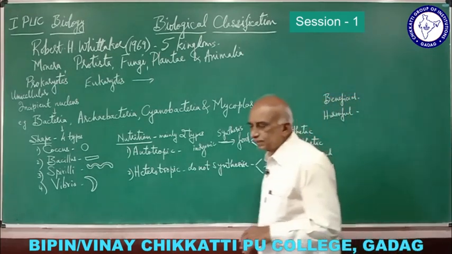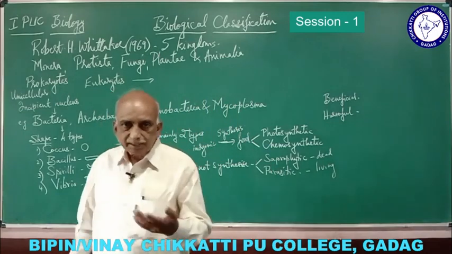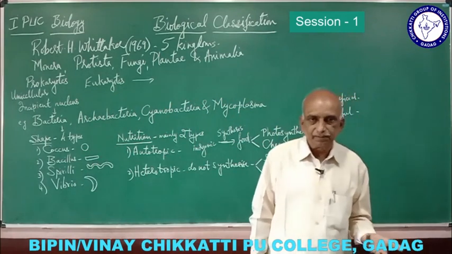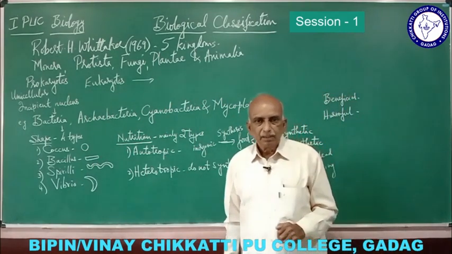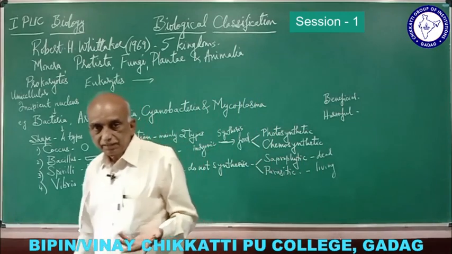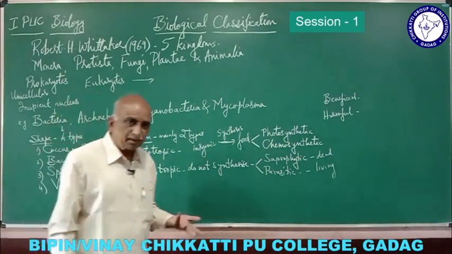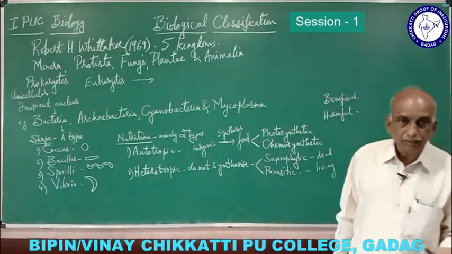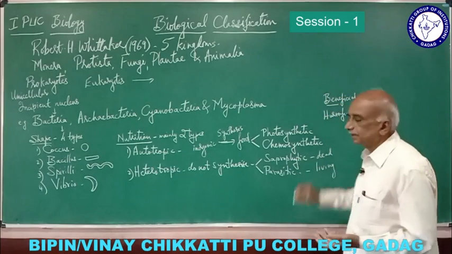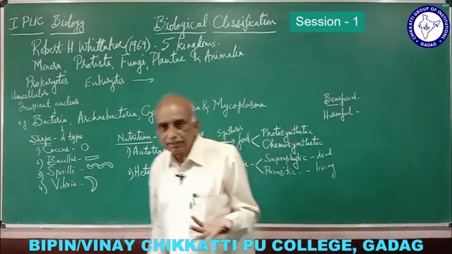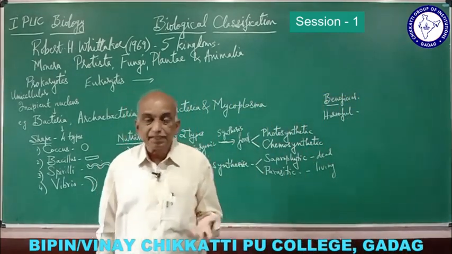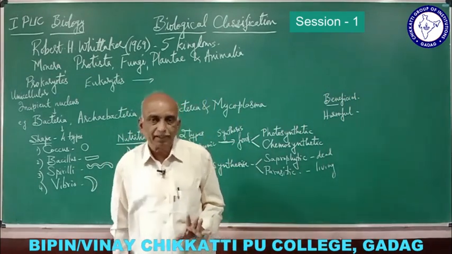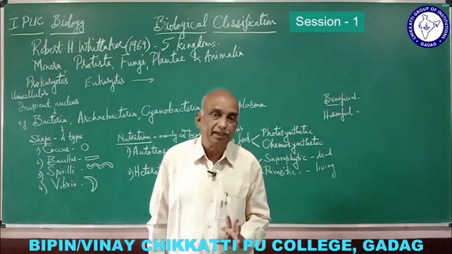We also get some benefit from bacteria. Just now we have mentioned that milk is converted into curds. It is a benefit, isn't it? Now the rhizobium bacteria, which is present in the root nodules of leguminous plants, that is also a benefit. It helps in nitrogen fixation. See here we got two benefits. In our home we see that milk is converted into curds. That is a common example of useful bacteria, uses of bacteria, benefits of bacteria.